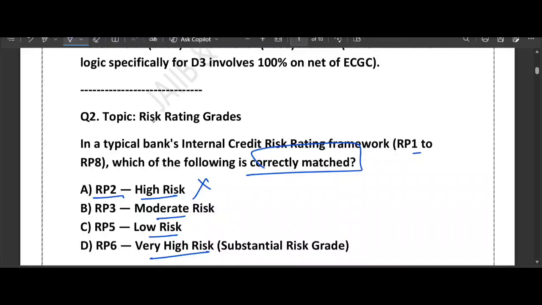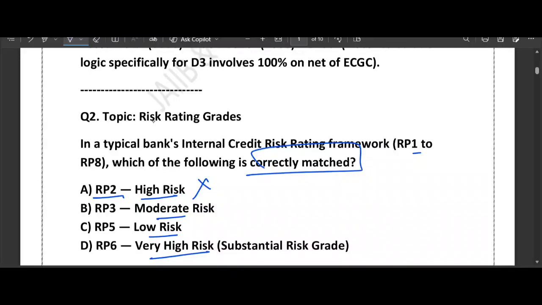So if you look at number 1, it is the number 1 customer, and number 1 customer is safest. And if you look at 6, it is substantial risk. And 8 means the bank ate the loss because they defaulted.